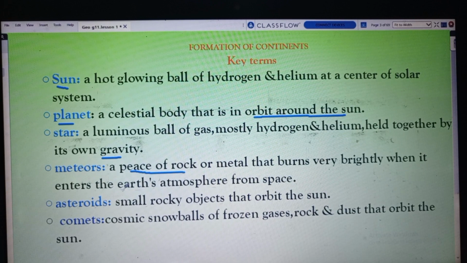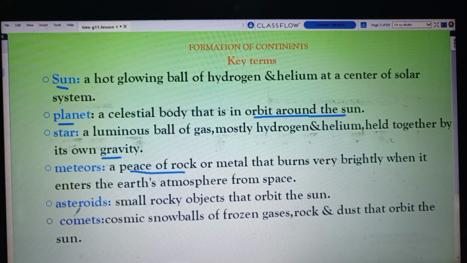When a meteor enters the Earth's atmosphere, it immediately burns. So this material is known as meteors.